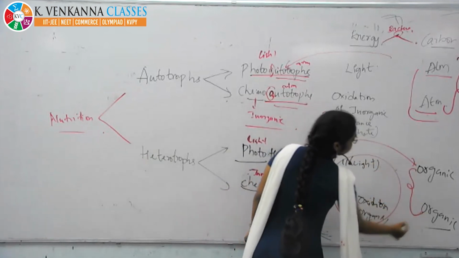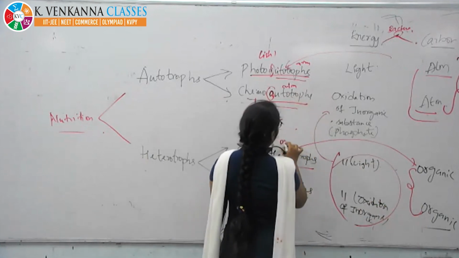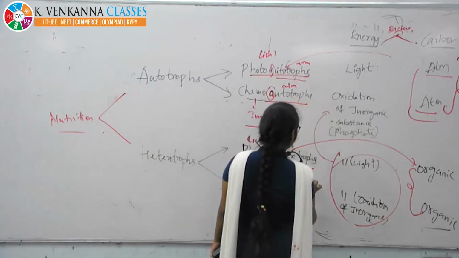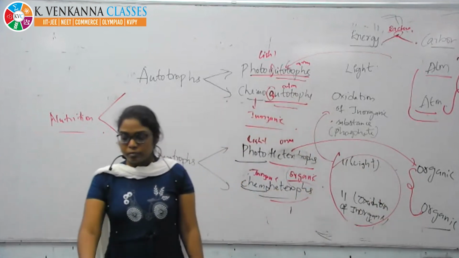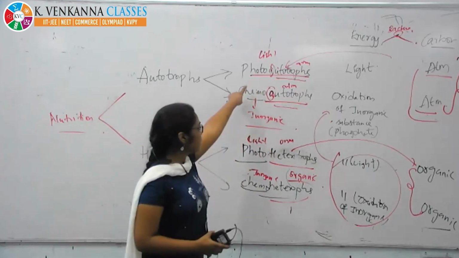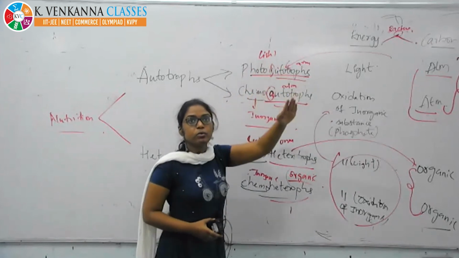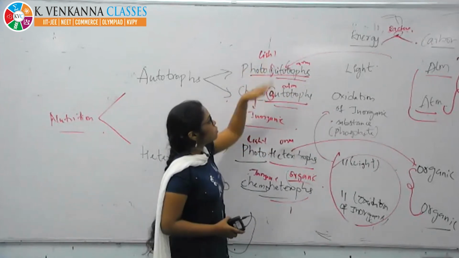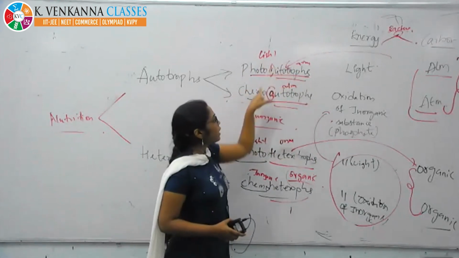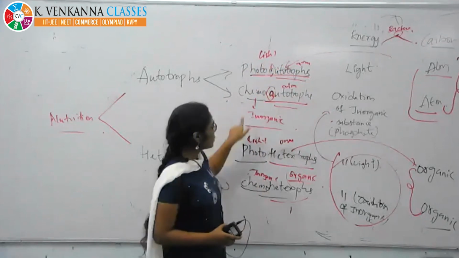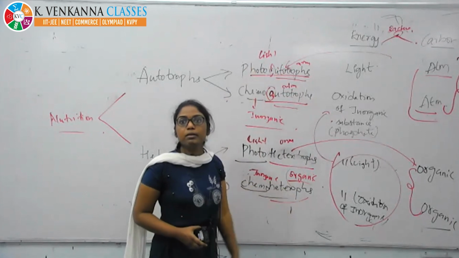Both are the same for this organic molecule. Take the light energy. Auto means definitely carbon dioxide from the atmosphere. Next, photo, light. This is the same. If it is applicable here, it is also applicable here.